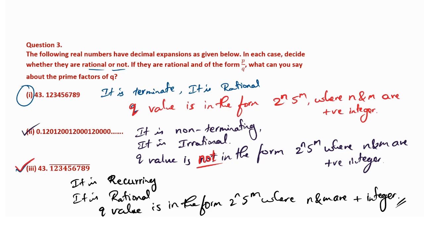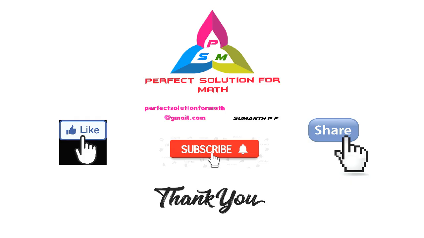Finished. So this is the final thing. This is the end of the real numbers chapter. So we have successfully completed real numbers within one period. Okay.